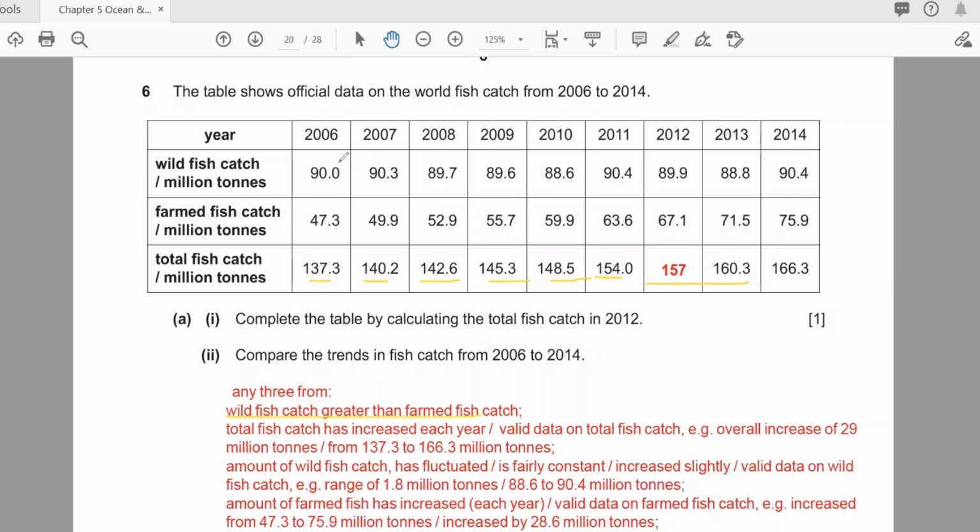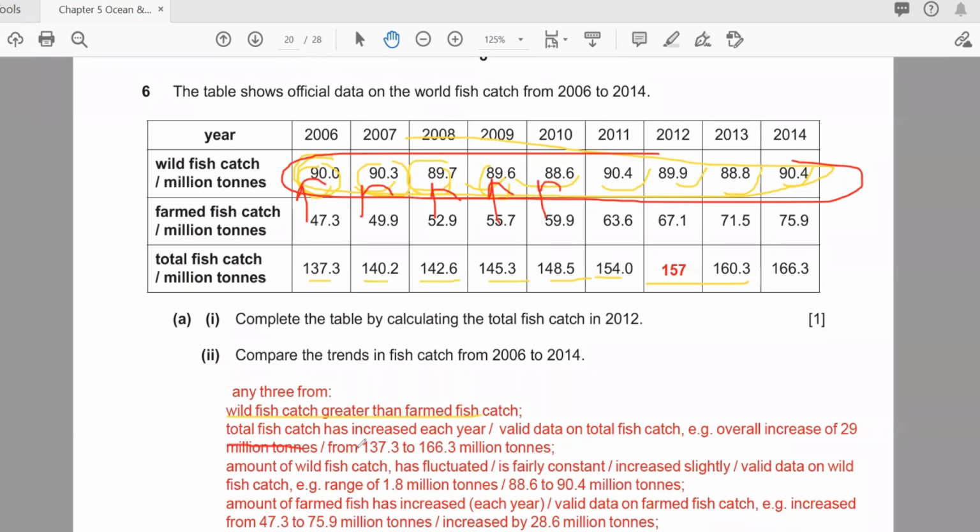Where is the wild fish? Yes, this is the wild fish, 90. Here it's not that much of a decrease. If you see this one, you will find here 90, then a little bit of increase, then again decrease. So the wild fish catch is greater than the farm fish catch. Yes, always. The first point they are describing is that the wild fish is always more than the farm fish, at any year you can see. This is the first fact.